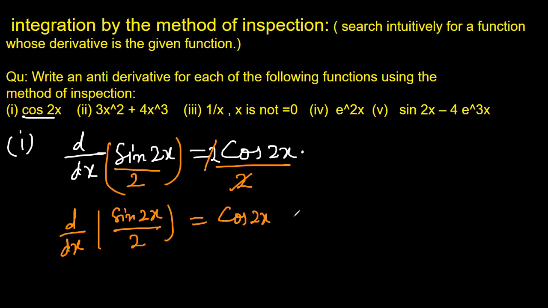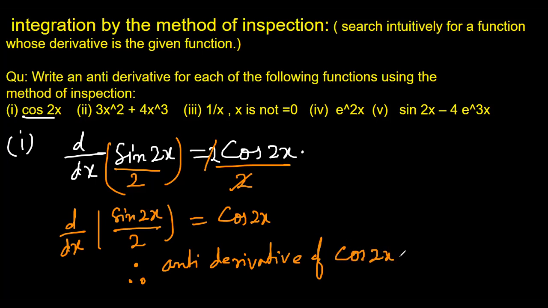That means the antiderivative of cos 2x is, therefore, sine 2x divided by 2. So part 1 is done.